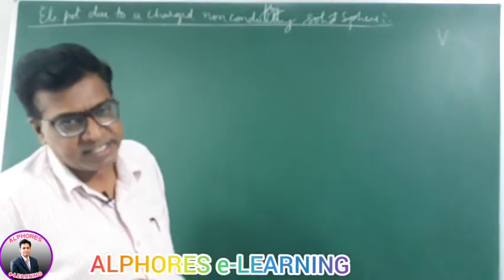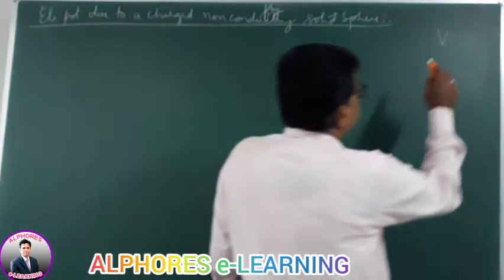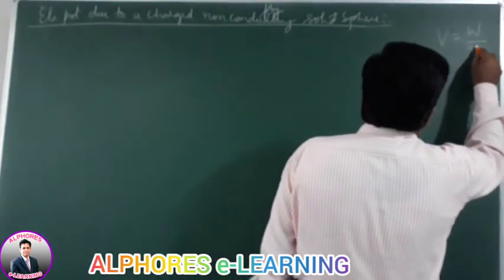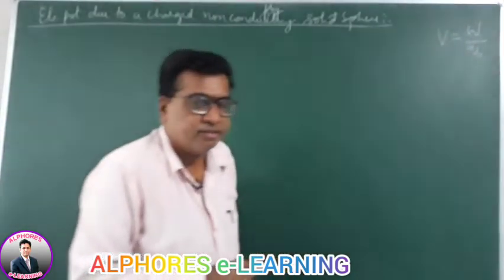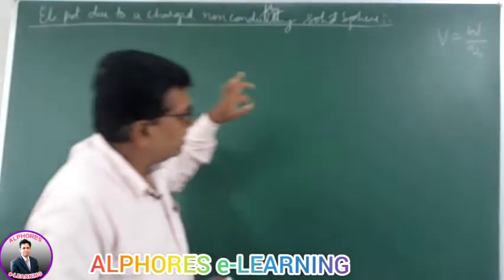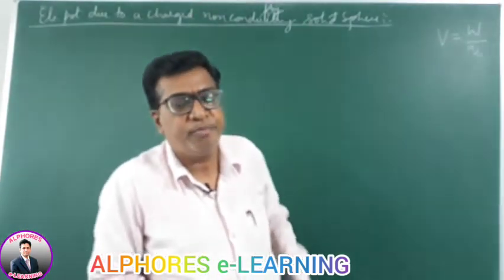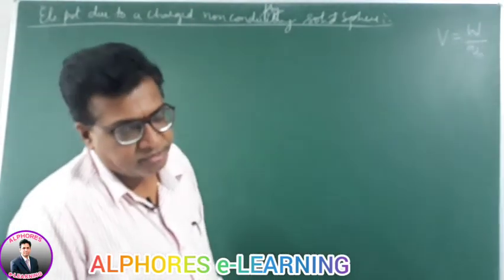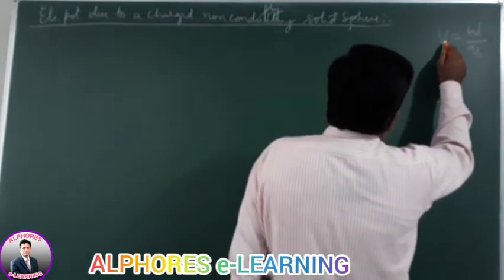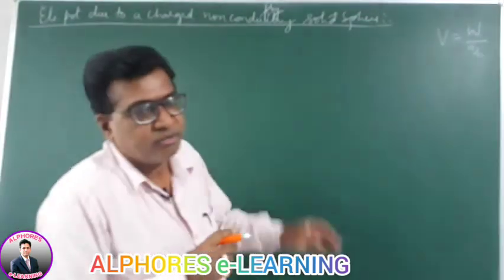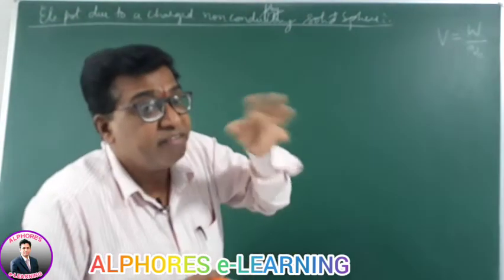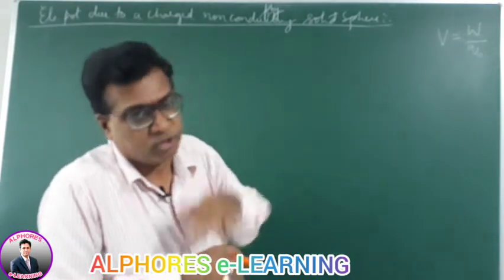So potential is a state, but how do you define it? It is the amount of work done in moving a unit positive test charge from infinity to the point of the field. W by Q naught is the electric potential. According to the definition, it is work done per unit charge.